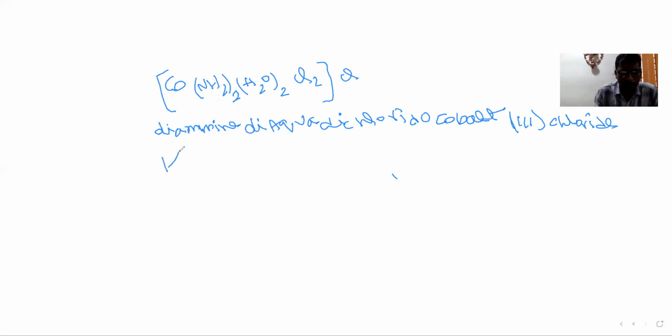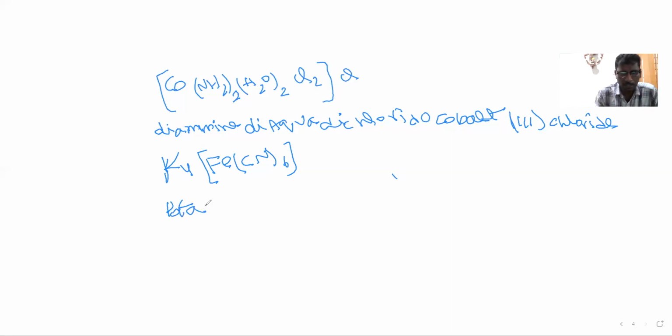Similarly, another example I am writing: K4[Fe(CN)6]. So what is the rule? First we write cations. Here before this square bracket K4 is there, so its name is potassium. So we write potassium. Counter ion number is not written, only the name is written. After that, all ligands in alphabetical order. The ligand here is CN. Its name is cyano. How many? 6 are there. So we write hexacyano.